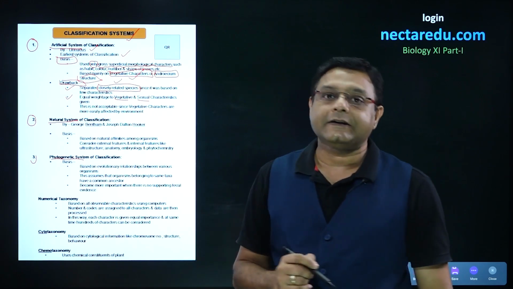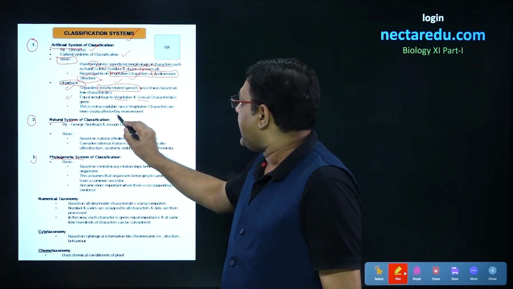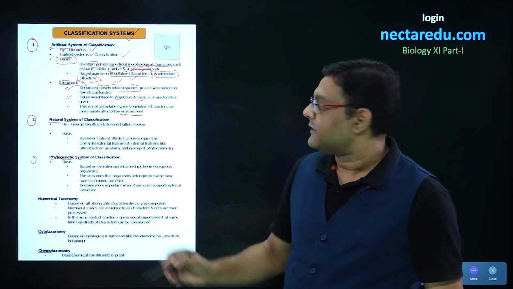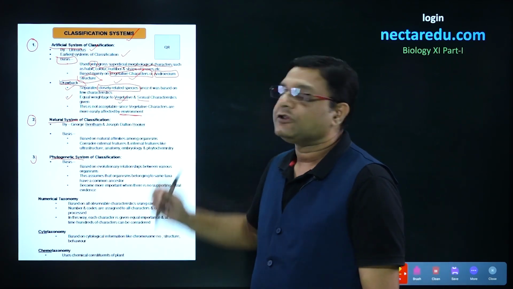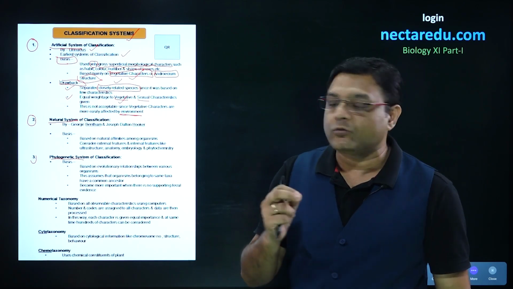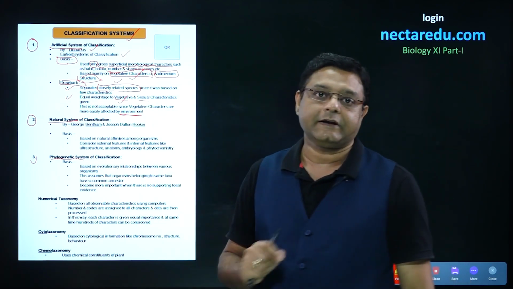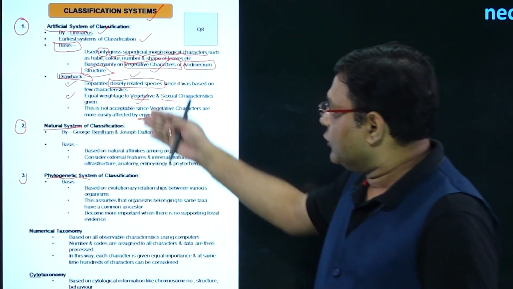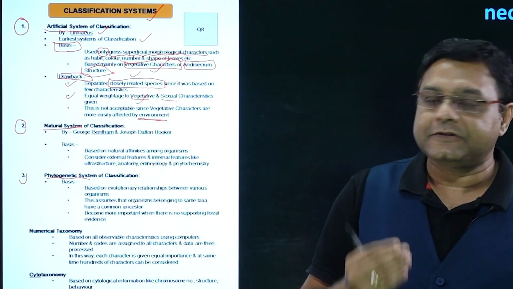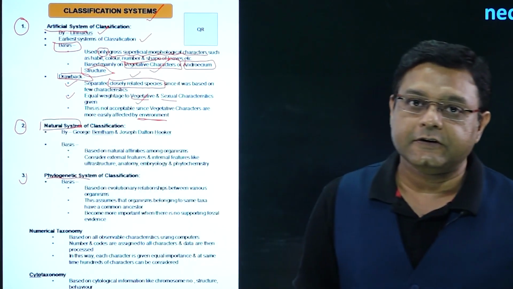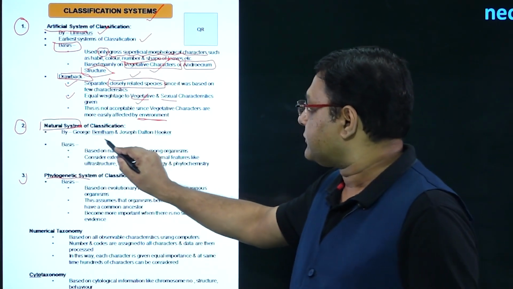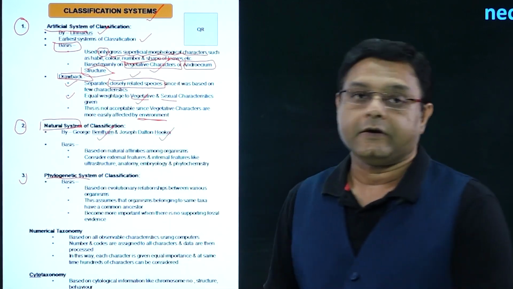Now, this was not correct because if environmental conditions change, then the vegetative characters are affected, and in this system, we are giving equal weightage to vegetative and sexual characteristics. Due to these drawbacks, the next system came, and it was the natural system of classification. It was given by two scientists, Bentham and Hooker.